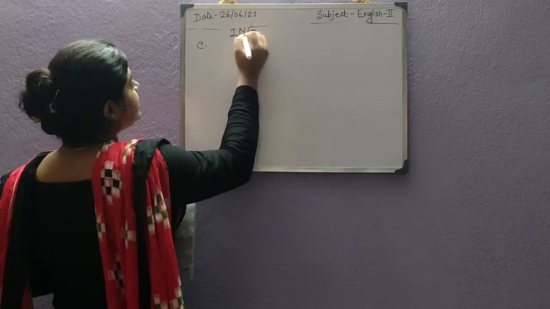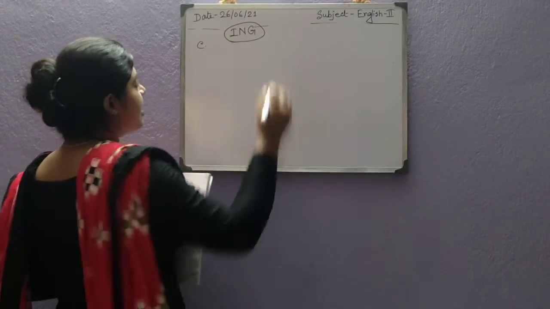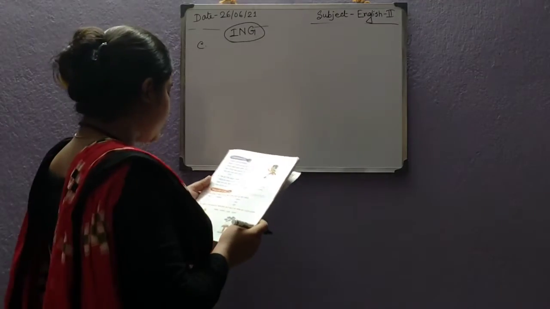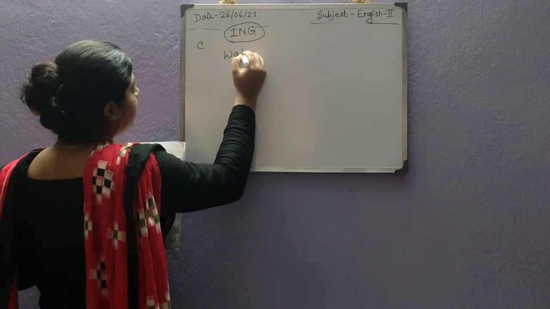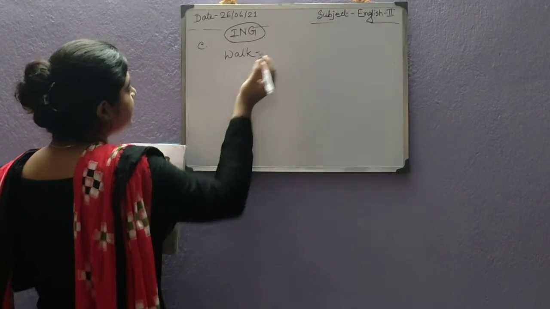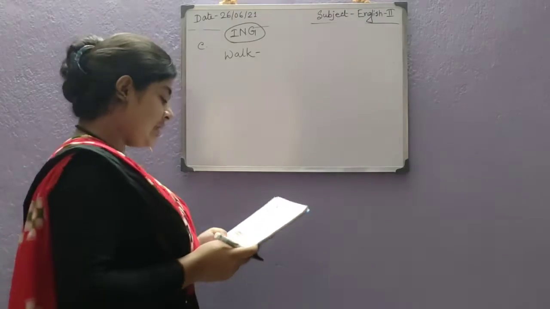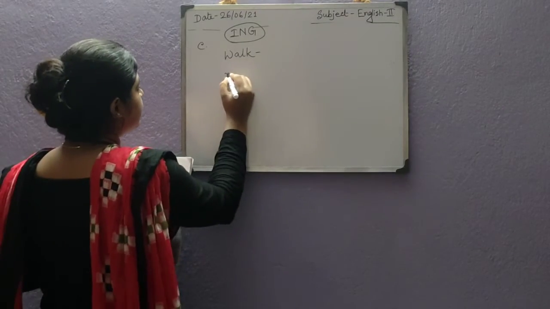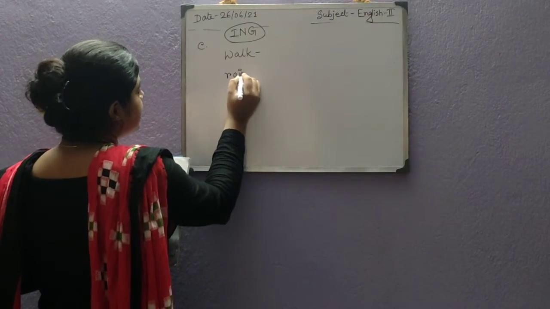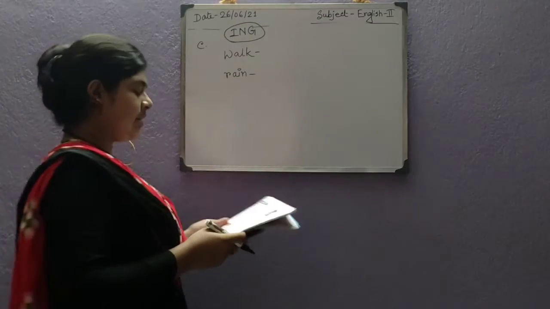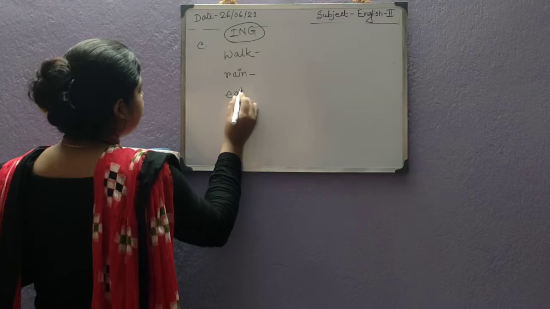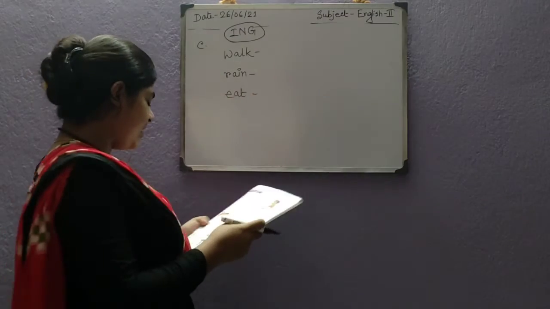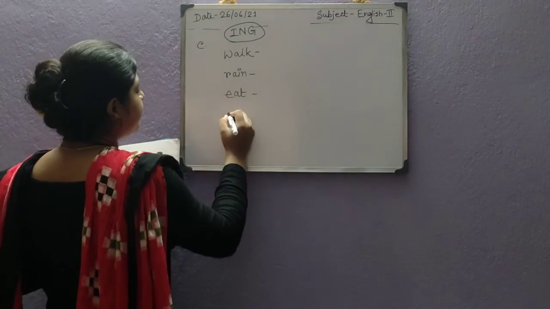We should add ing with the action word. So what are the action words given? Like walk. Walk is an action word we know. Then rain, R-A-I-N. Then eat, E-A-T. Then stand, help, play.